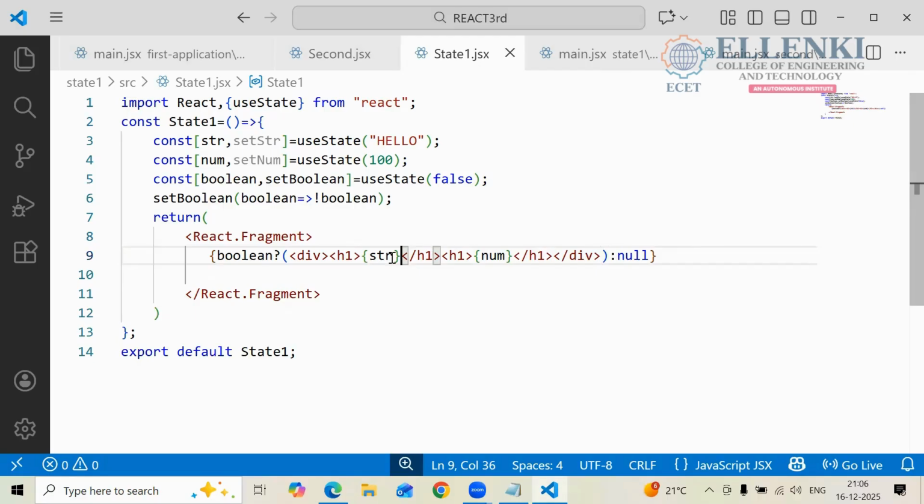Can anyone ask about the conditional rendering? You have to explain this one. If the boolean value is true, then you have to print hello 100. Otherwise it has to print null. It has to print null. Is it clear to everyone? We made the mistake anyway. All clear? Clear, ma'am? Okay, we will see. If there is a mistake, we will check, right?